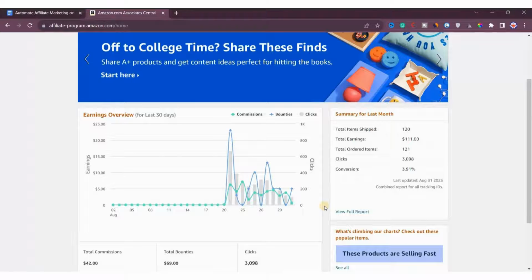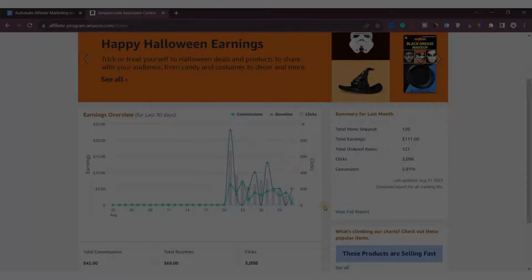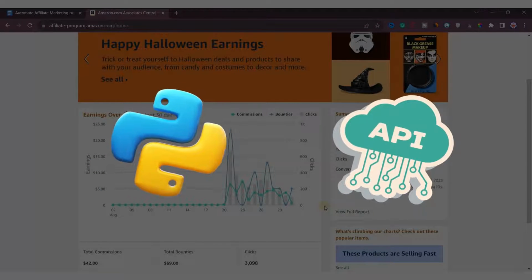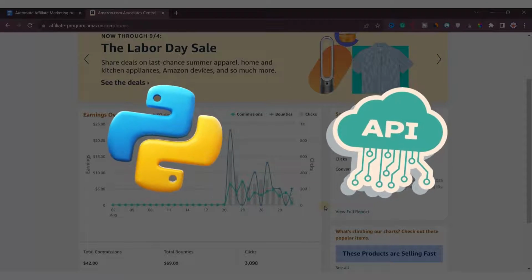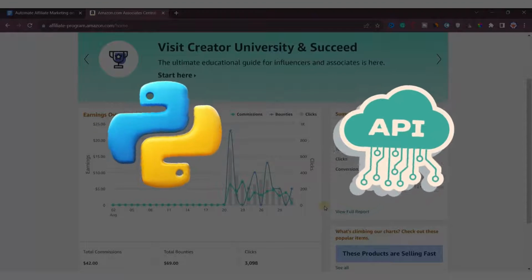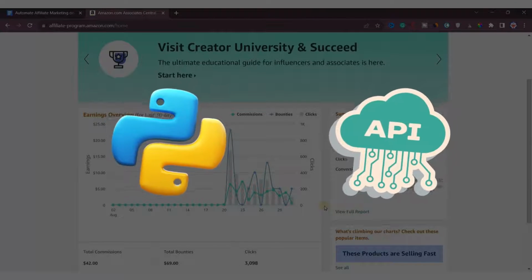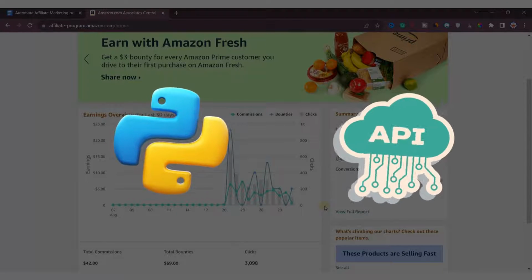Well, I did this using AI generated content and automation, leveraging AI tools that I built myself using Python scripting and different APIs like Google API, OpenAI API, etc. I will cover all these things in detail in this video, so don't worry. If you are not familiar with Python scripting, you might think it's complicated, but it's quite straightforward. You can easily implement it and start automating your task.